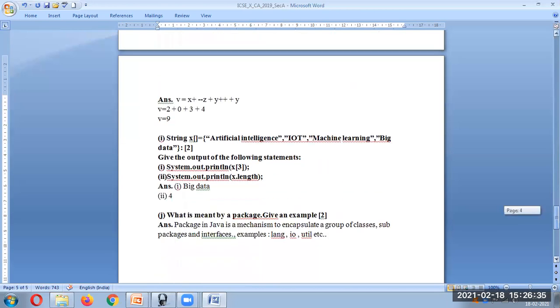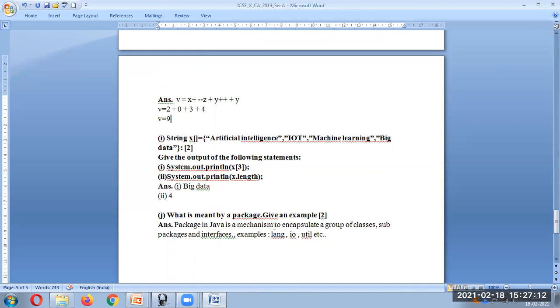Okay. Next question. String x. Now here it's an array of strings. Okay. So here when I say x of 3, x of 3 means what? This is x of 0, this is x of 1, this is x of 2, this is x of 3. So the answer will be big data. Same way, System.out.println(x.length). x.length means the length of this particular array. So here what is the length? How many values are there? So we have 1, 2, 3 and 4. Four strings are there. So the answer which we'll get is 4.